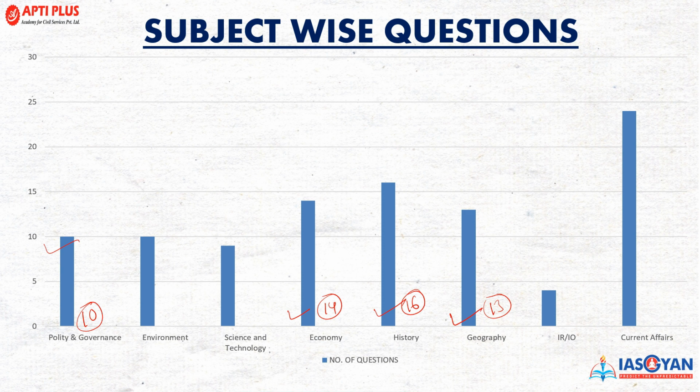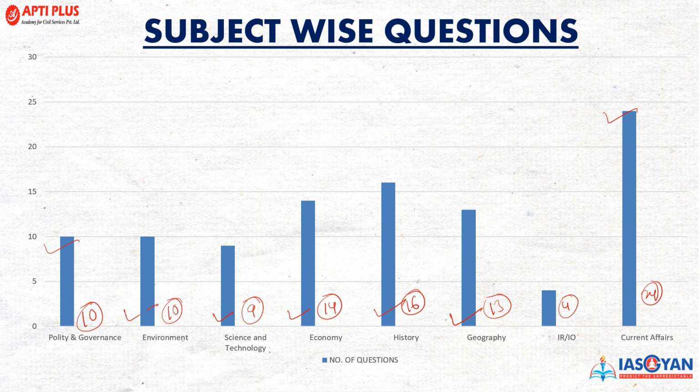Now, the other subjects are dynamic in nature, specifically talking about environment. For this year, the number was on the lesser side, that is, 10 questions were asked from the environment. Now, for science and technology, the total number of questions asked by UPSC in prelims is 9. For international relations and international organizations, the total number was 4, and the unpredicted number of questions is also there in current affairs. For this year, the total number of current affairs questions asked by the UPSC was 24.